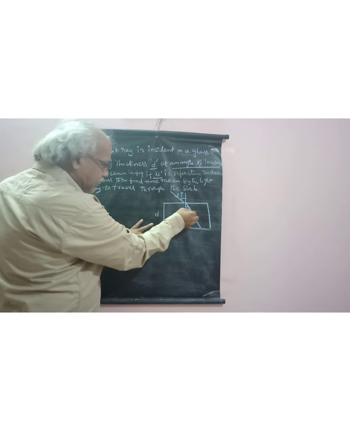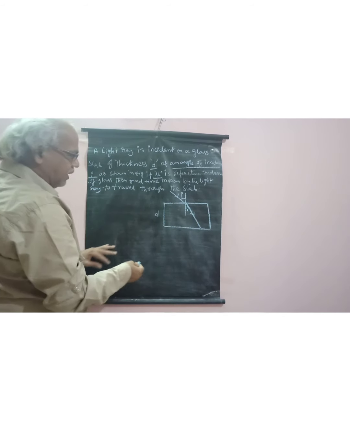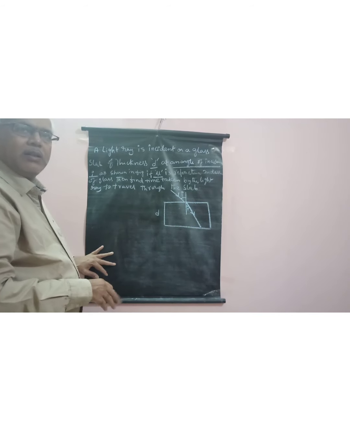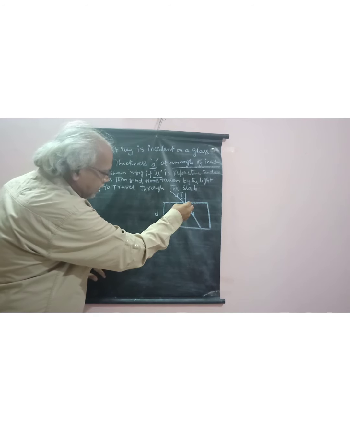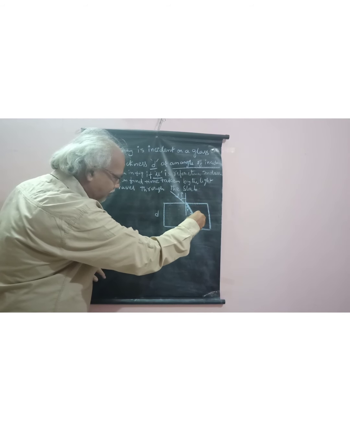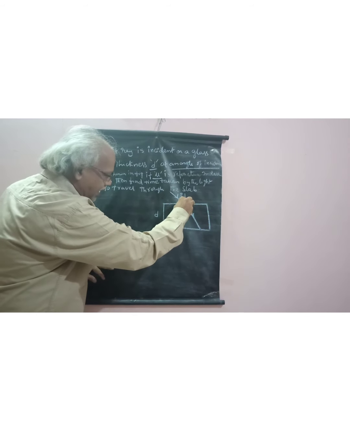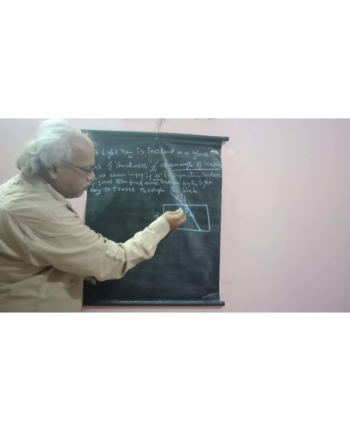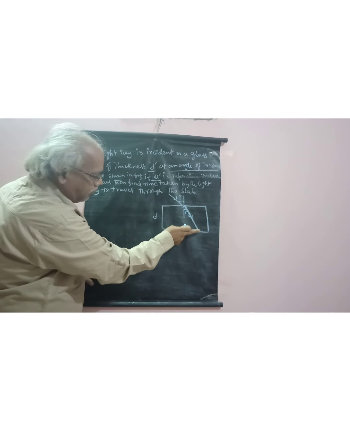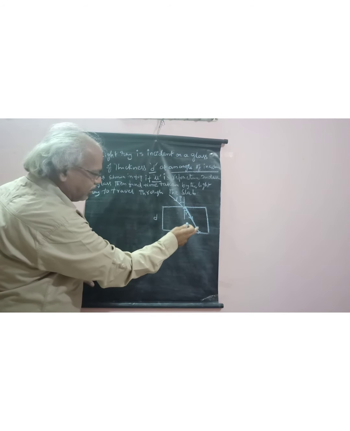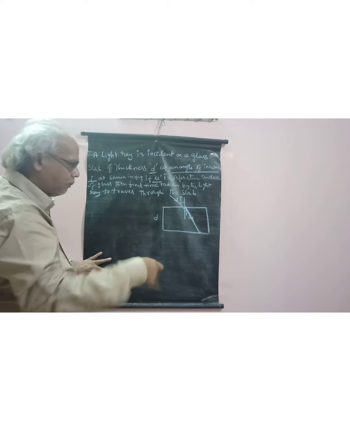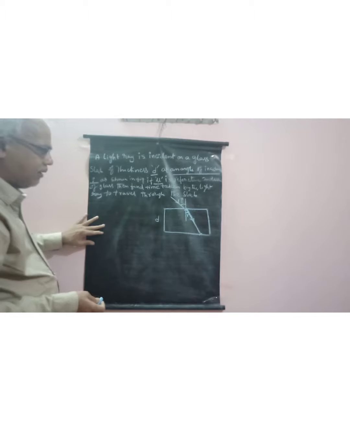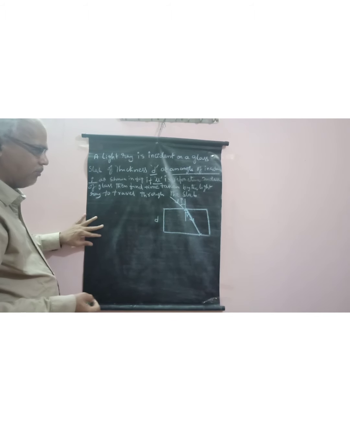So in this problem, what is the time taken to cross the glass slab? That distance is this one. So how much time is taken from this point to this point? What is the distance in this glass slab? In the previous problem, we discussed the time taken when light is incident normally.